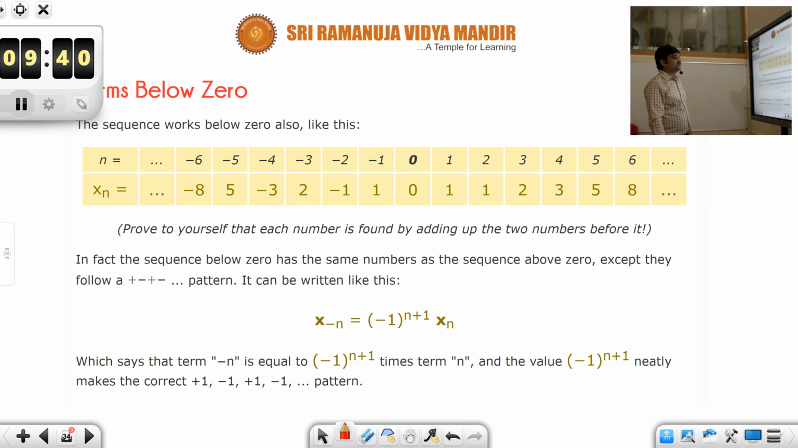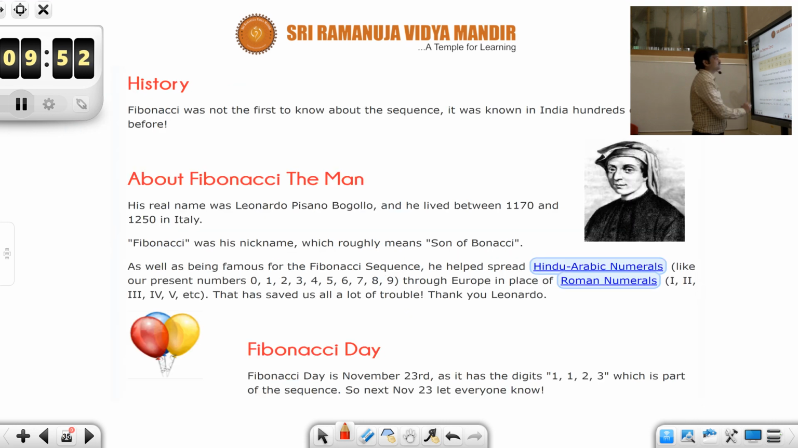And then terms below 0. See, the way we have generated the Fibonacci sequence, similarly you could generate the terms below 0 as well. Just follow the same pattern, you will come across this.